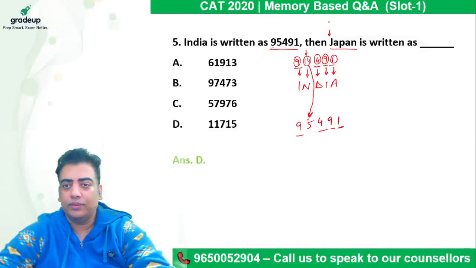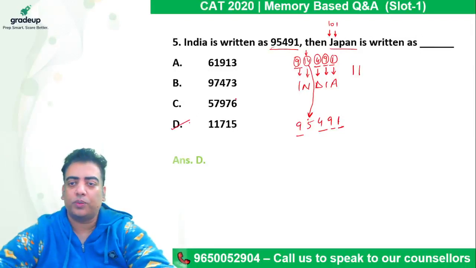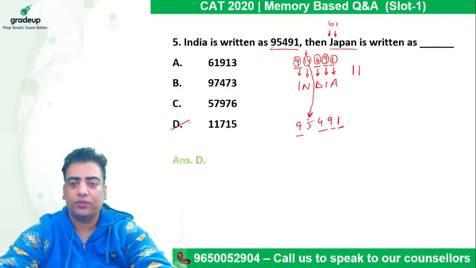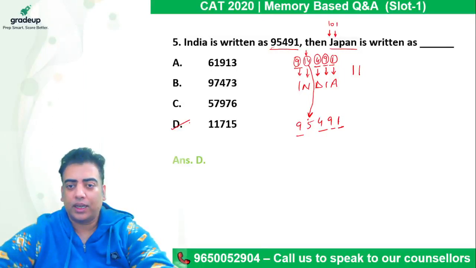So J is coded as 10, which should be 1. Japan, A is the first position, which should be coded as 1. So there is only one answer option starting with 1 1. So answer comes out to be 11715. So guys, please check. I hope it is clear.